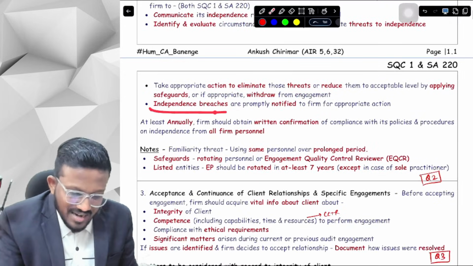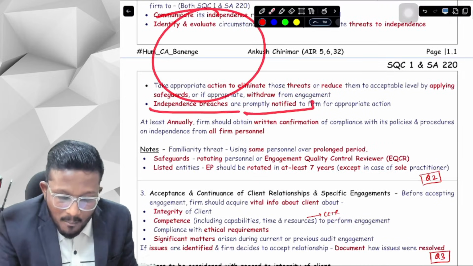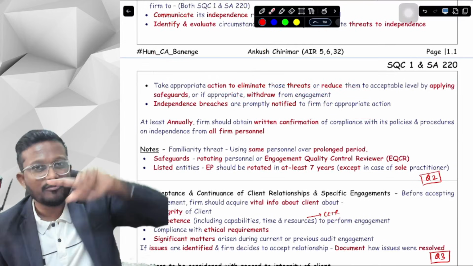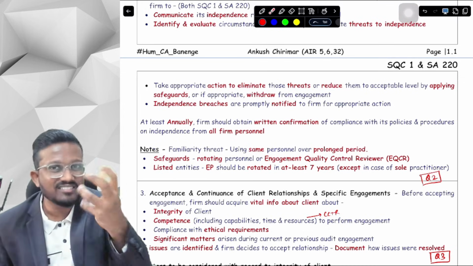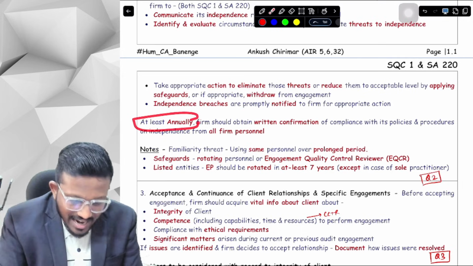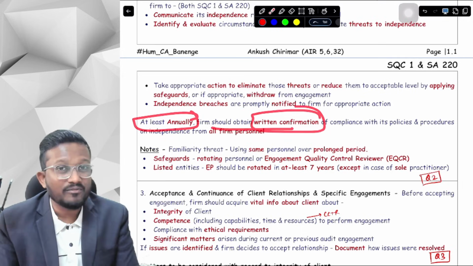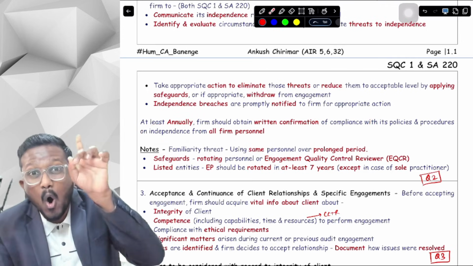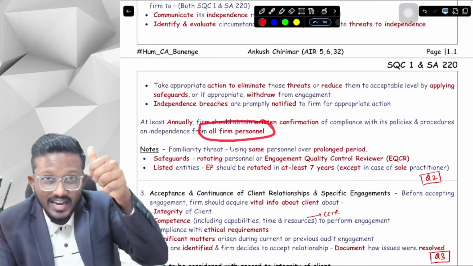Next, on independence, whatever you have done, please promptly notify the firm for appropriate action. As soon as possible, notify this to the firm so that they can take appropriate action as required as per the laws and regulations. Okay, yes sir. Next, at least annually we have to obtain written confirmation of compliance with our independence policies and procedures from all the firm personnel. Okay, yes sir.